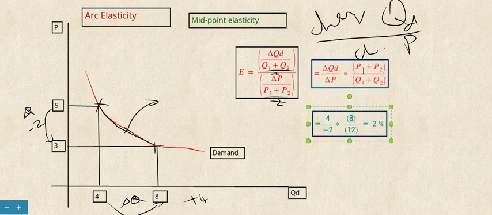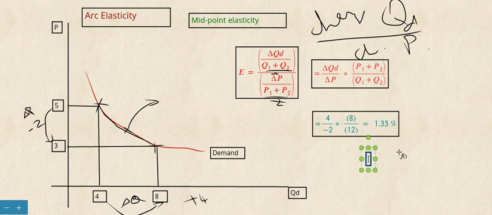P1 plus P2 is equal to 8, and Q1 plus Q2 is 12. When we calculate this, we get 1.33.